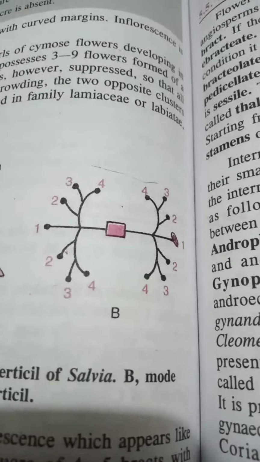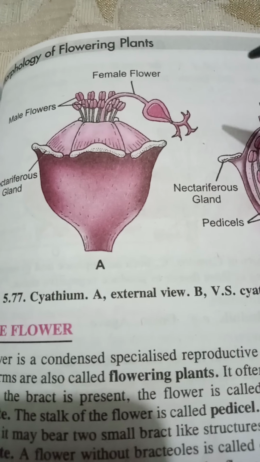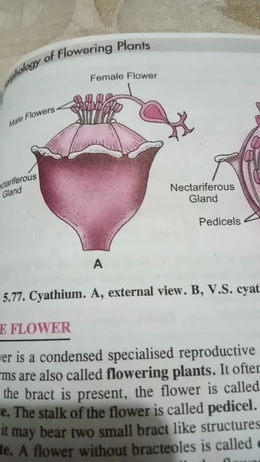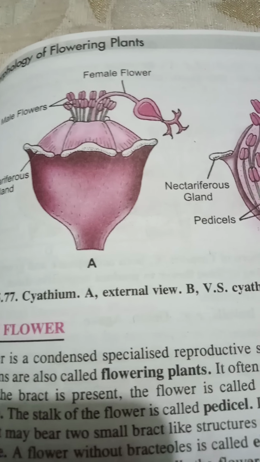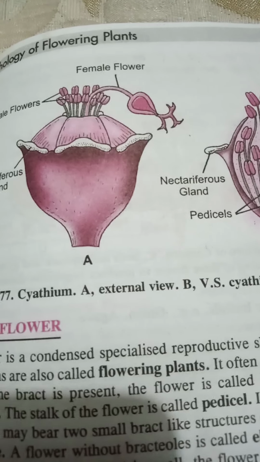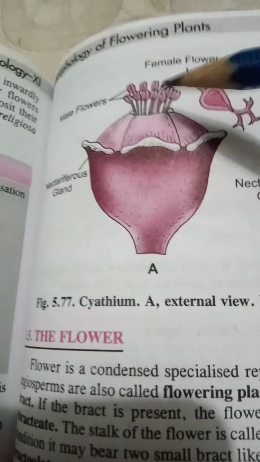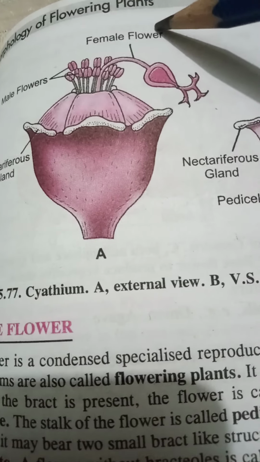Okay, and the last one is the cyathium. Okay, cyathium, it is a special type of condensed inflorescence. It is a cymose inflorescence. It has a conical receptacle and a green or colored involucre of 4 to 5 bracts. Now this consists of male flowers and female flowers.